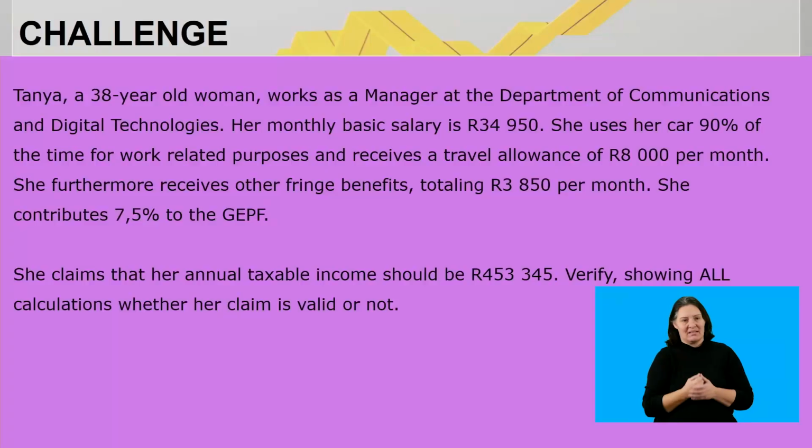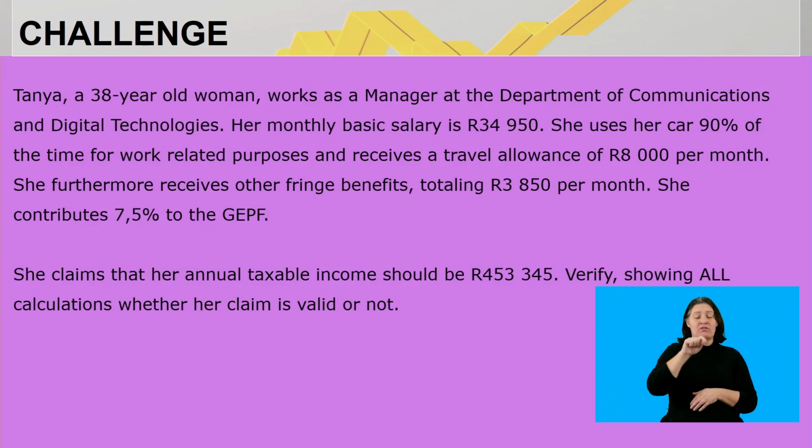Okay, guys, before I say goodbye, let me just leave you with some homework for the upcoming week. Here I've indicated that Tanya, a 38-year-old woman, works as a manager at the Department of Communications and Digital Technologies. Her monthly basic salary is 34,950 Rand. She uses her car 90% of the time for work-related purposes and receives a travel allowance of 8,000 Rand per month. She furthermore receives other fringe benefits totaling 3,850 Rand per month.